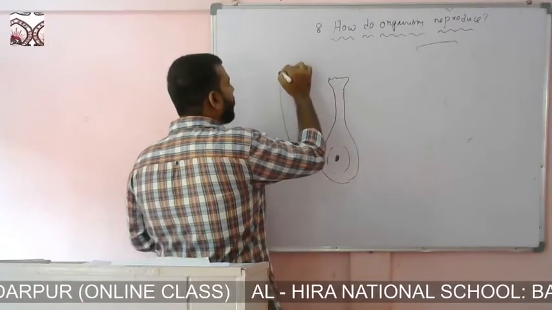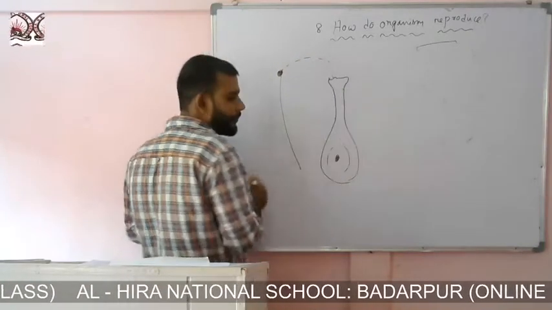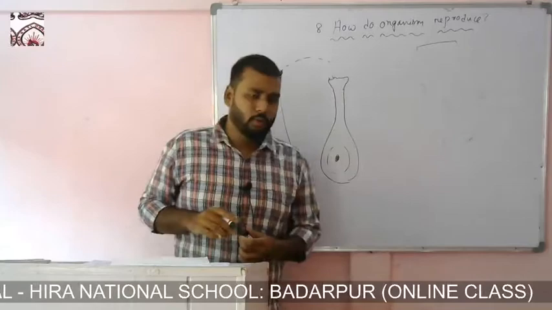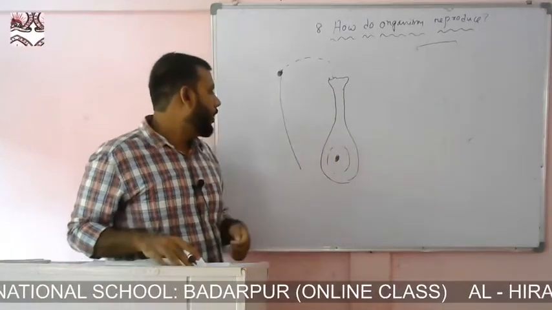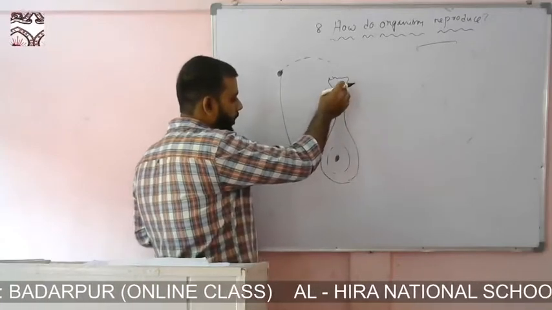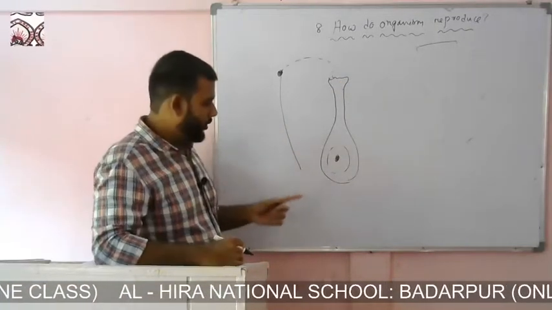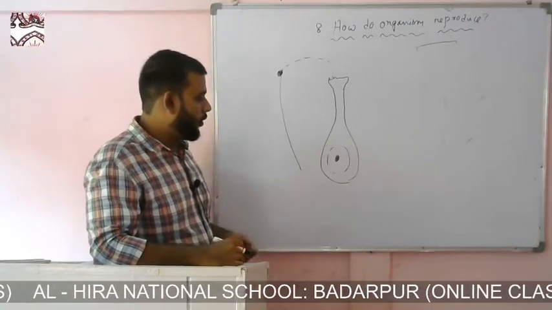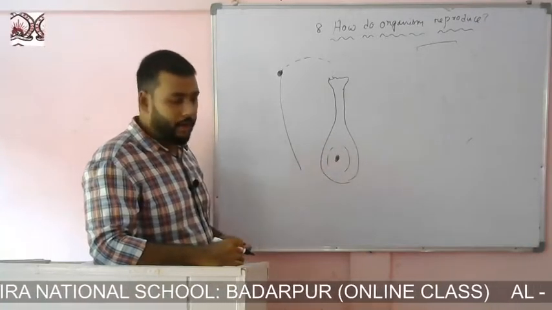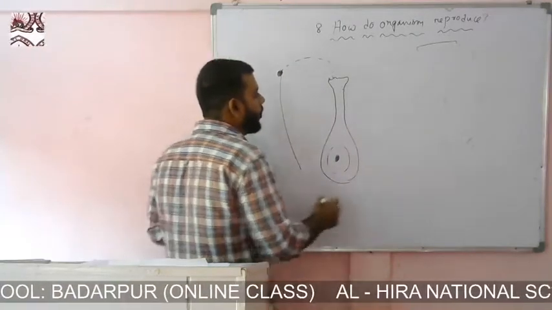From the pollen sac, the pollen will fall here. When I say pollen will fall here, what does it mean? It will ultimately fertilize the ovule, the female part. This process is called pollination.